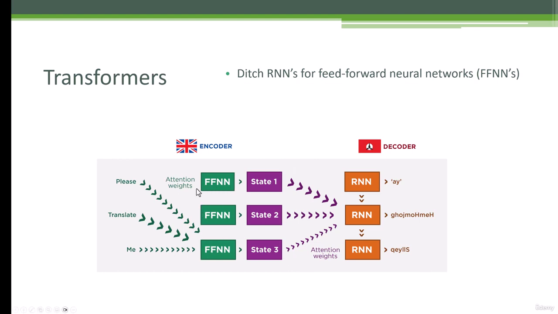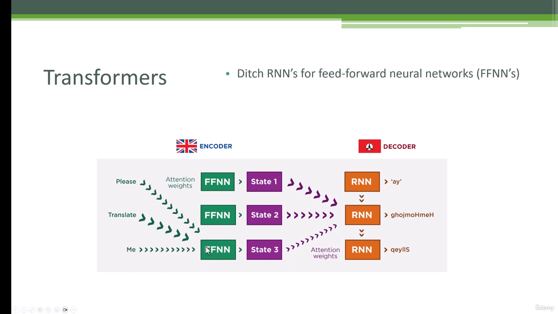Because we don't have that RNN thing going on here, we actually can do all of this stuff in parallel now. And similarly, we can use that attention trick to parallelize things on the encoder side as well. So as we're encoding what we want to translate, I can also take a look at the context of the other words that are being passed in. So we're kind of making up for the loss of the sequential processing of the input words from "please" to "translate" to "me" by having these attention weights that are calculated at each token. So even though I'm not processing those words one at a time in order, I still have information about what other tokens are relevant to this token that I'm processing. And maybe it's a different order. It doesn't have to be sequential necessarily, right?